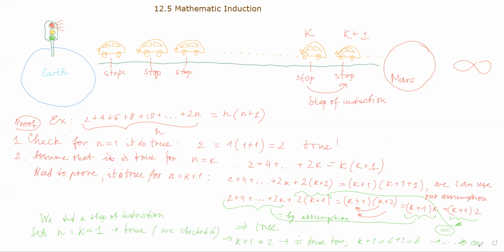So we basically can pull all natural numbers using this step of induction, and not an assumption anymore. This is not an assumption, right? The first statement is not an assumption. That's a true statement. We just checked it, that 2 equals 2. So we kind of conclude the proof at this point.